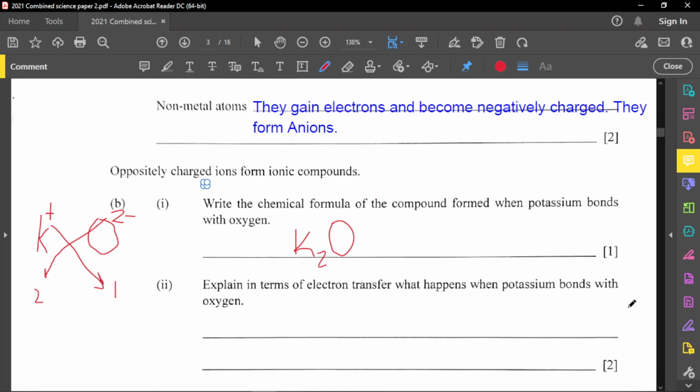Now, it says explain in terms of electron transfer what happens when potassium bonds with oxygen. So what happened here is simple.